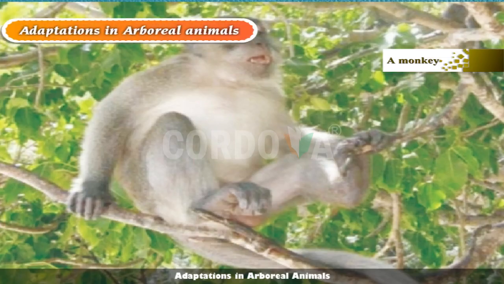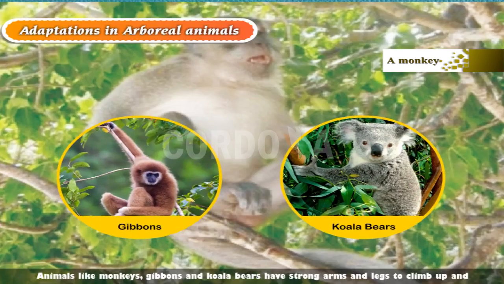Adaptations in arboreal animals. Animals like monkeys, gibbons, and koala bears have strong arms and legs to climb up and down a tree and for holding its branches. They also have sharp claws and broad hip girdles that provide them support while climbing.